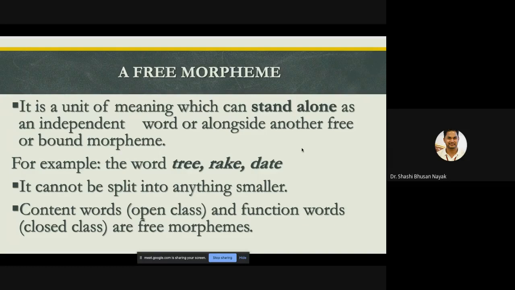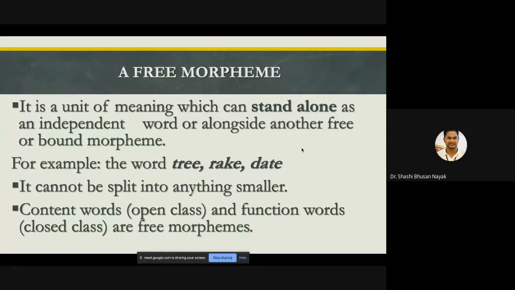Who can tell me what is a content word? Please switch on your audio or type in the text box. Okay. Don't know, sir. Please explain.